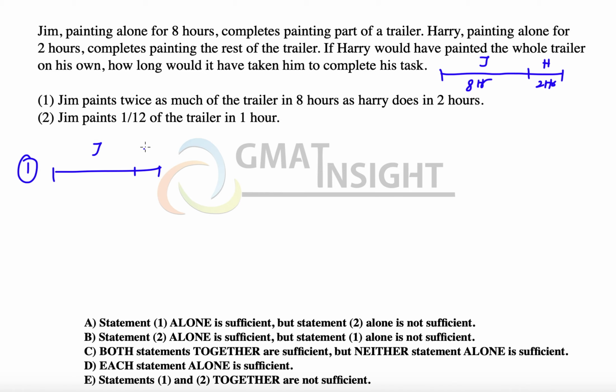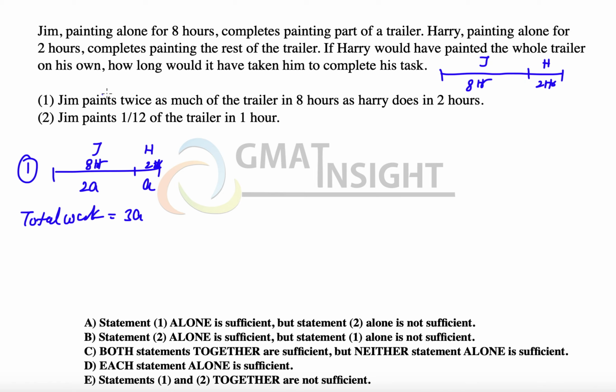Because if Jim is here, Harry is here, this is Jim's 8 hours work, this is Harry's 2 hours work, and if Jim paints twice as much of the trailer as Harry does in 2 hours, that means if this is A, then this is 2A portion. That means we know the total work will be equal to 3A. The total trailer work is equal to 3A.